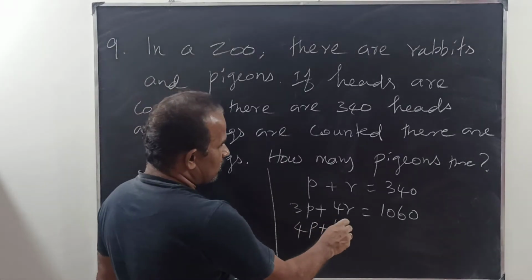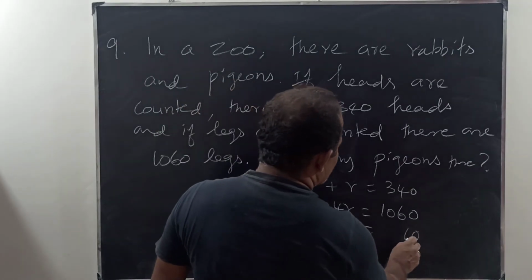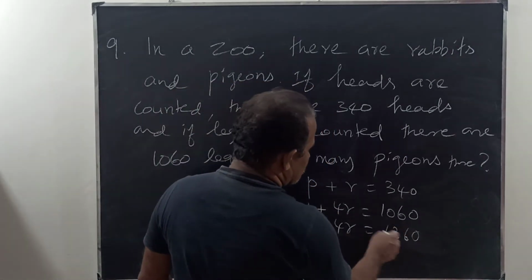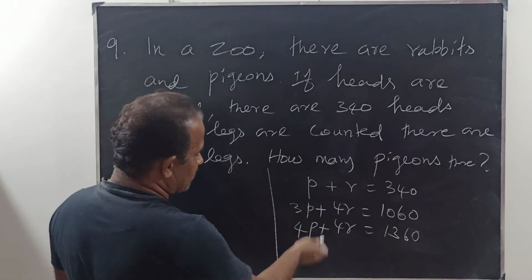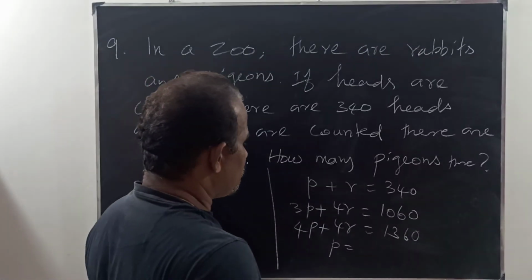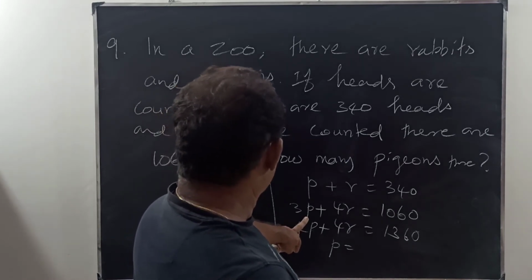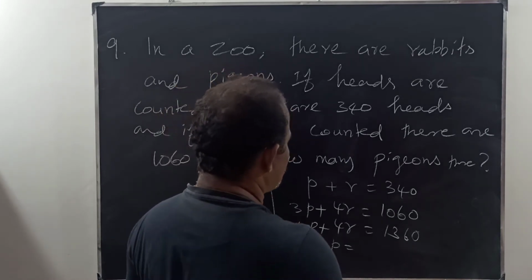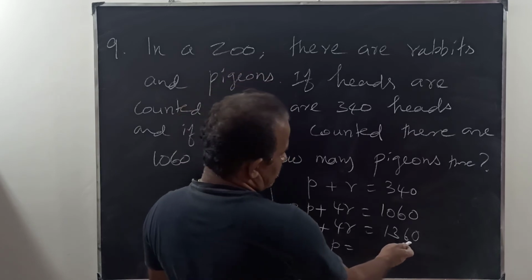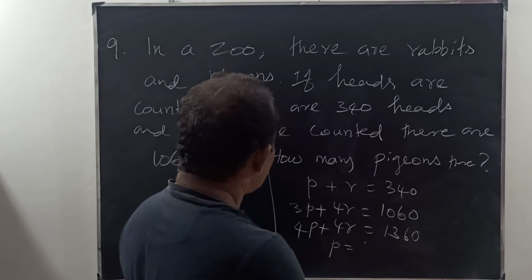4P plus 4R equal to 1,360. So you subtract it. P is equal to... how many pigeons are there? Okay.